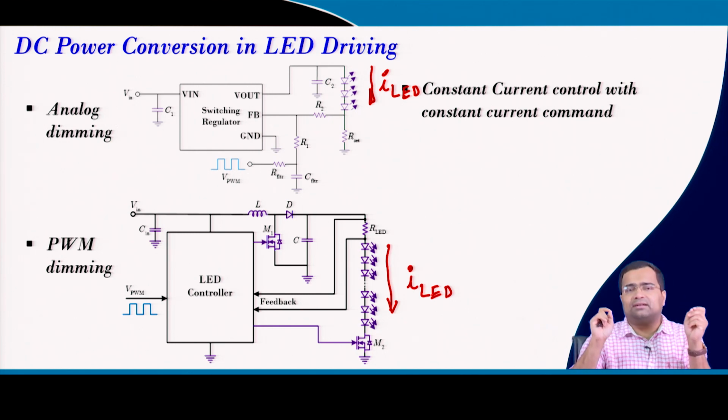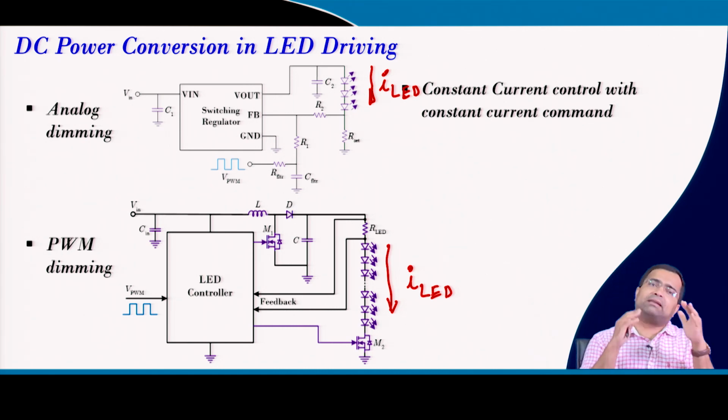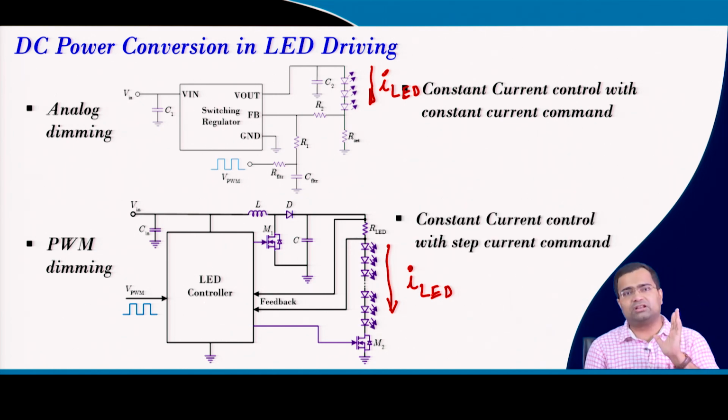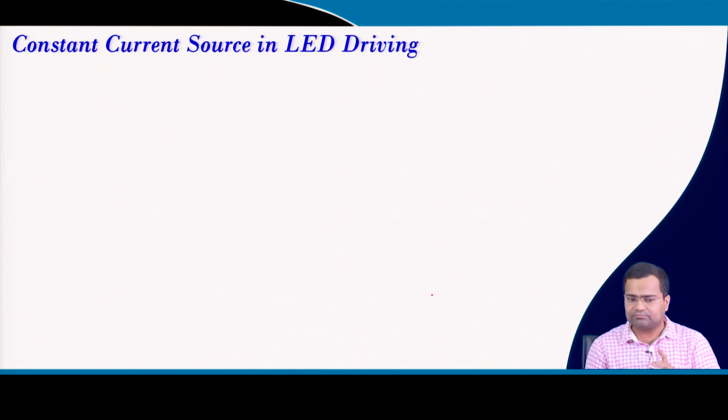LEDs are semiconductor devices, so we can turn them on and off very fast, but from the perspective of human eye perception, if the LED is turned on and off at a fast rate and we adjust the duty ratio of the on and off time, then we can adjust the brightness. So, this is another application where we are using constant current with a step command.